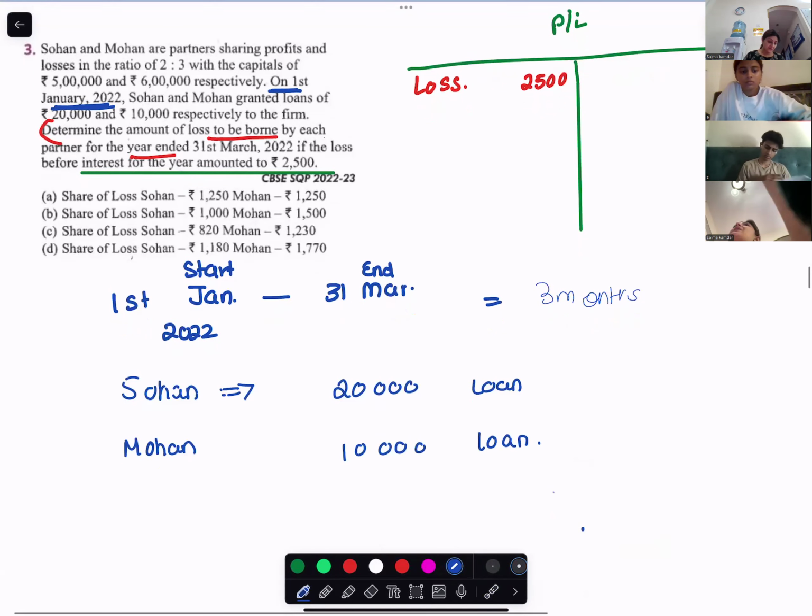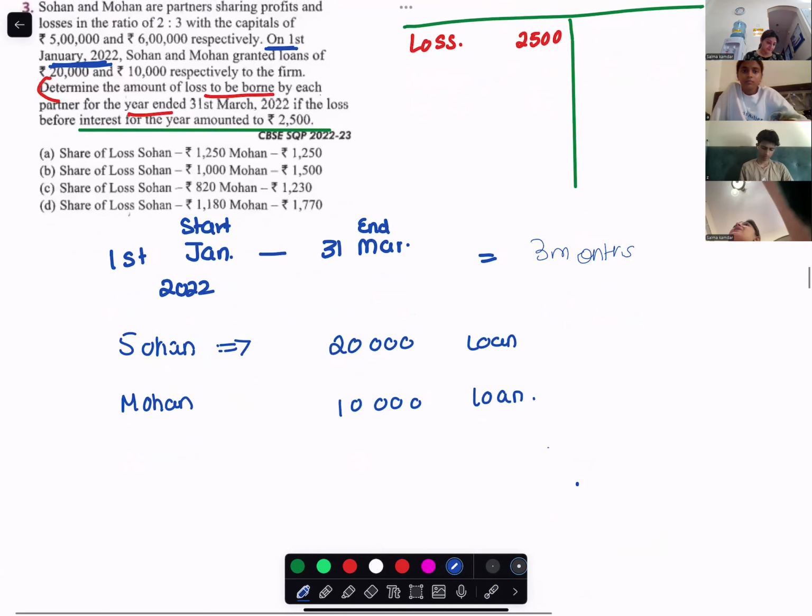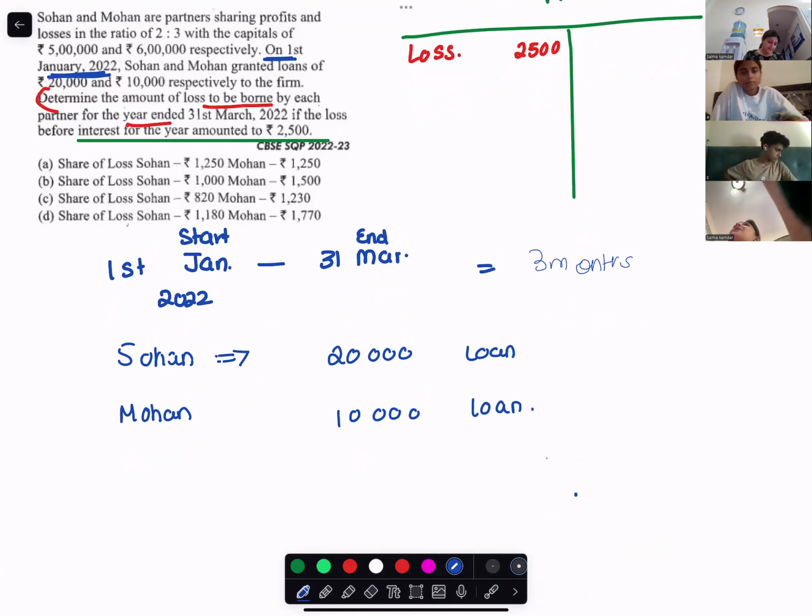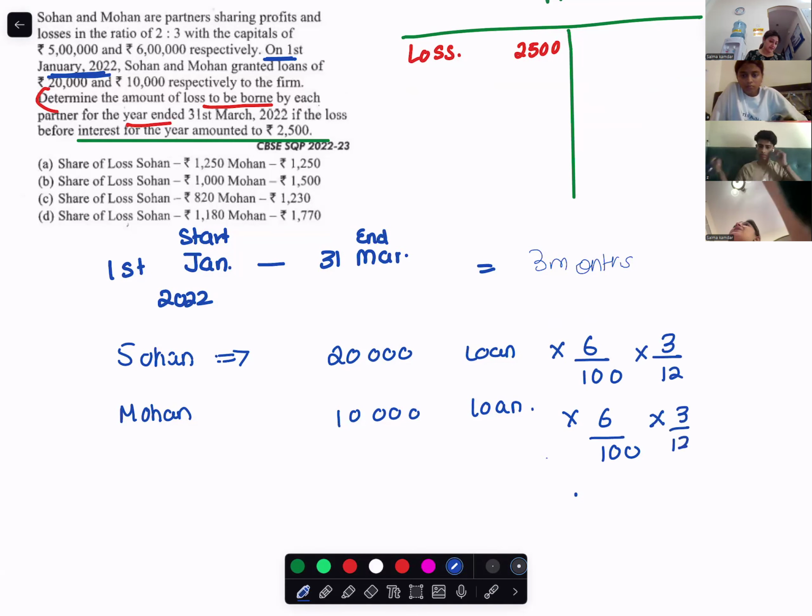Mohan has given a loan of 10,000. What percentage? Percentage is not given, so how much? 6%. For how many months? 3 months. So what would be the interest on loan for Sohan?